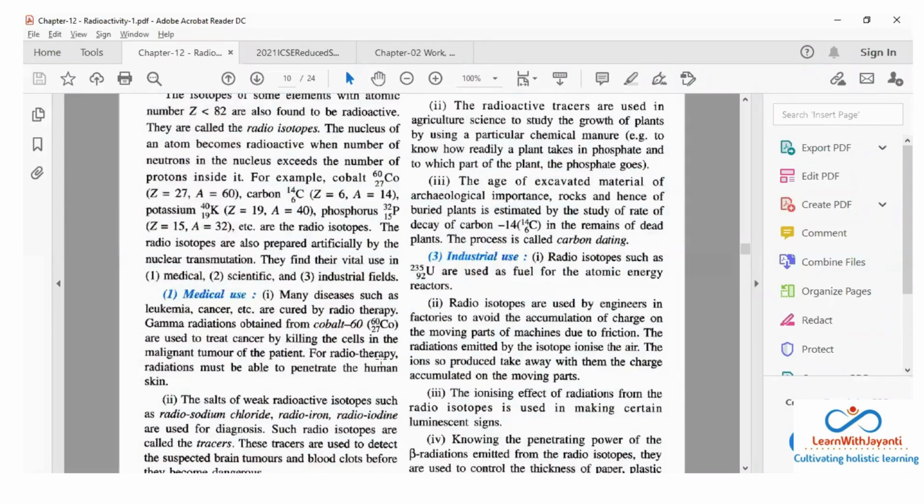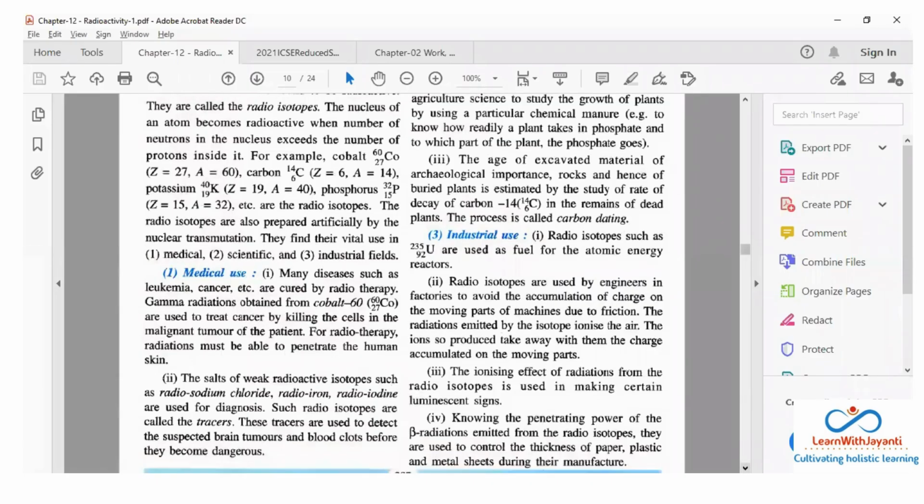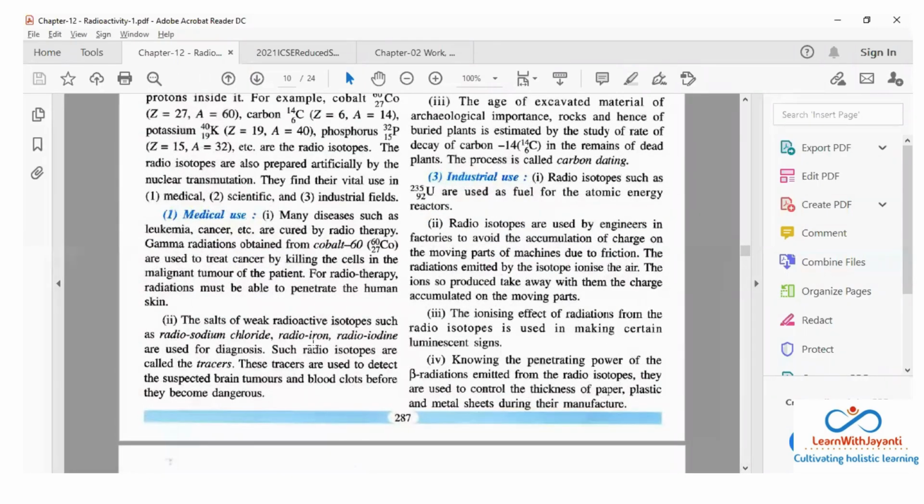Now for radiotherapy, radiations must be able to penetrate the human skin. So you know already, gamma radiations are very strong. They have the extreme penetrating power. इसलिए तो उसको lead box में रखते हैं ना, यही पढ़ा था ना कल हमने. Okay, they can pass through. Yes, ma'am. Now there are some other salt. ये तो हमको पता है, like sodium chloride. नमक होता है ना, नमक.